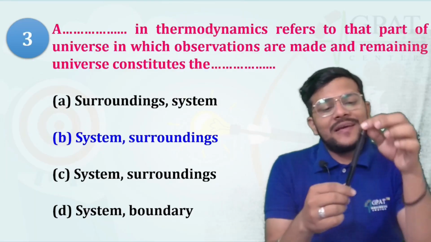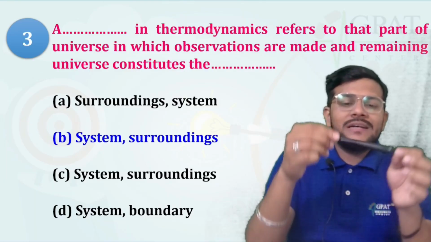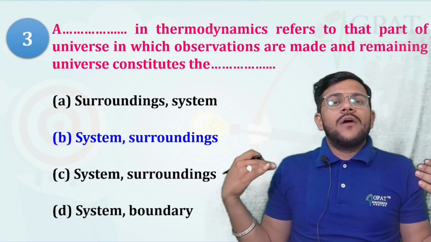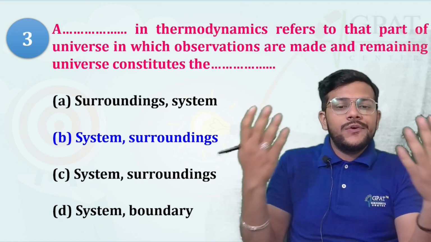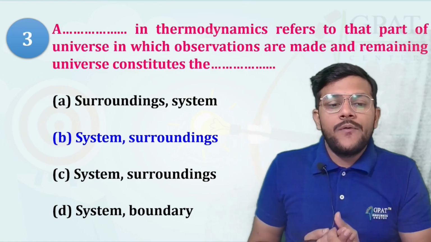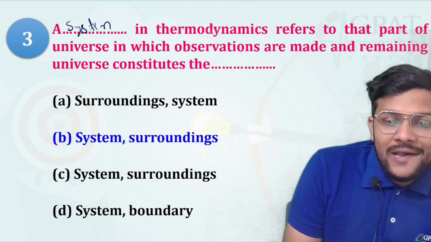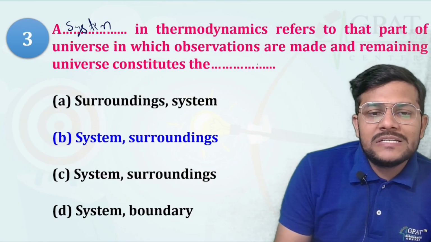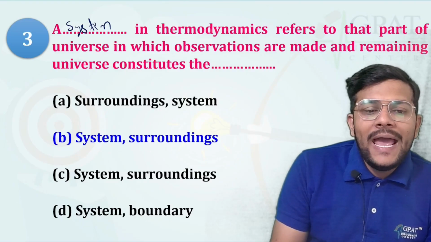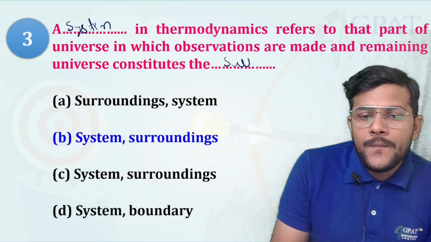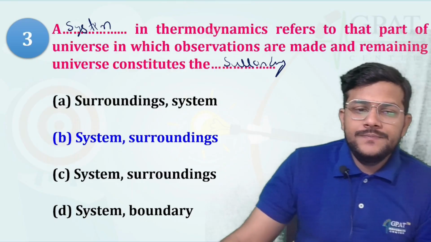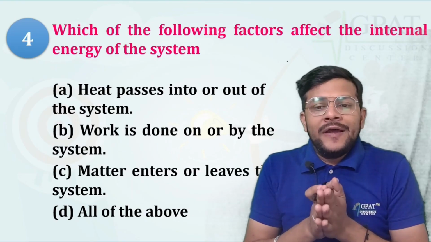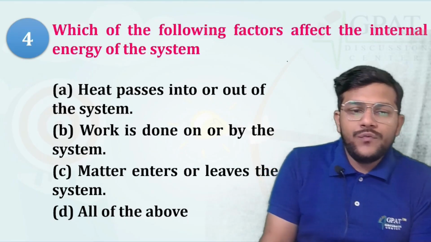I am observing the dimensions, the length and type of things, and the remaining things I am including in the surrounding. Your mobile phone and your PC are also included in the surrounding. So the system in thermodynamics refers to a part of the universe in which observations are made, and the remaining universe consists of the surrounding.